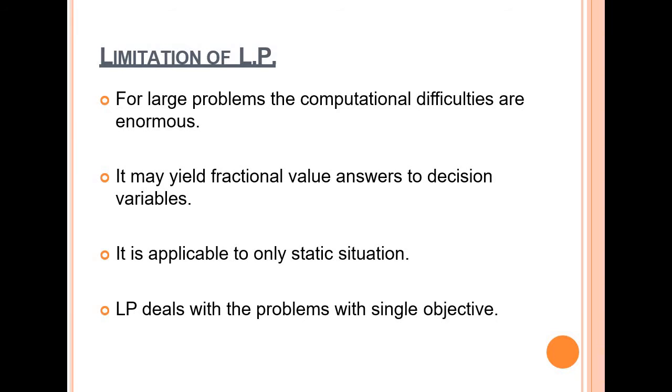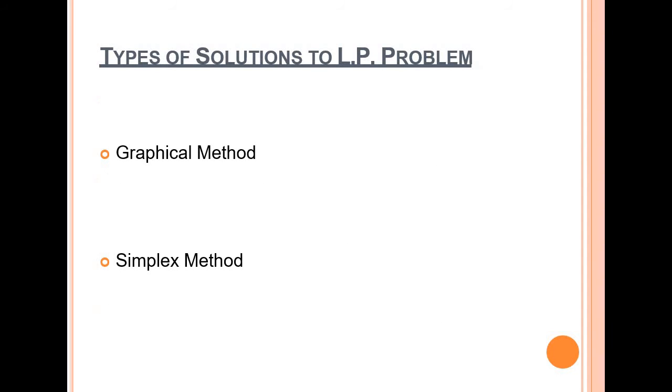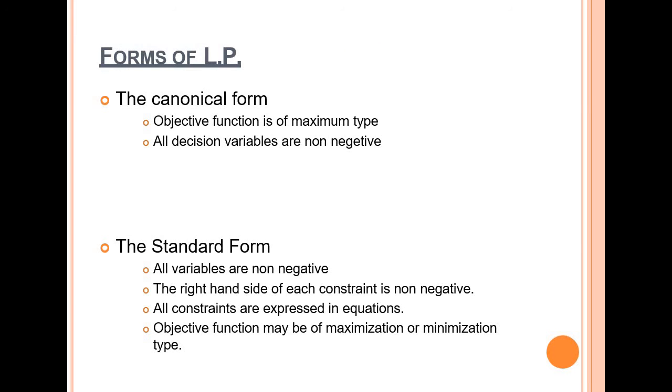Limitations: for large problems, the computational difficulties are enormous. It may yield fractional value answers to decision variables. It is applicable to only static situation. Linear programming deals with the problems with single objective. Types of solution to linear programming problem: first one is graphical method, second one is simplex method.